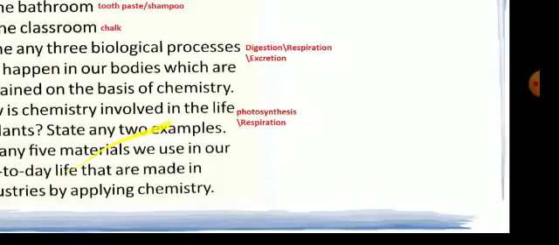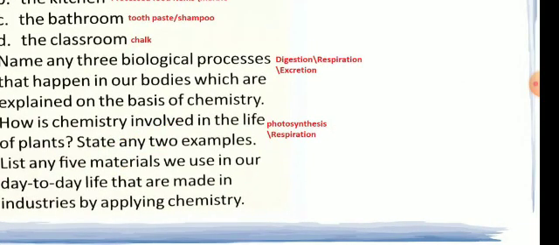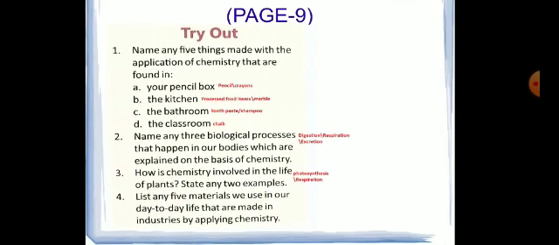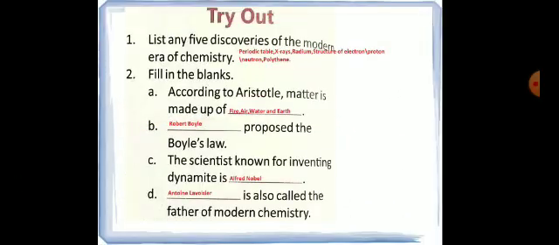Now next question is, list any 5 materials we can use in our day-to-day life. The same thing, it is also the same as question number 1. So this you do by yourself. Next one is, list any 5 discoveries of the modern era of chemistry.